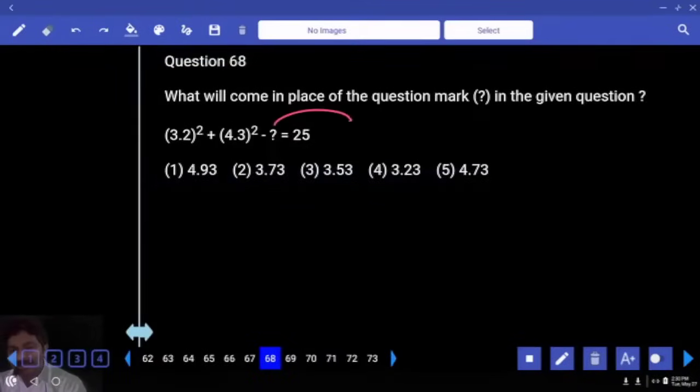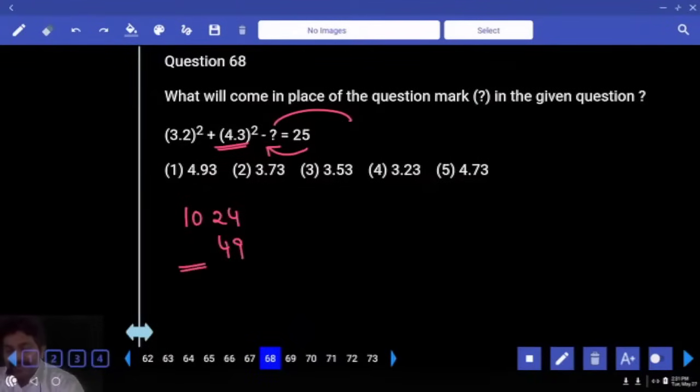Minus x goes to the other side. 25 comes to the left hand side. Yes, last digit also will not work because every option is ending with 3. Got it? Right. 32 square is 1024. 43 square: 43 is how much less than 50? 7. 7 square is 49, last 2 digits.